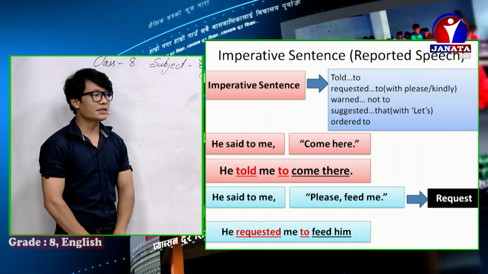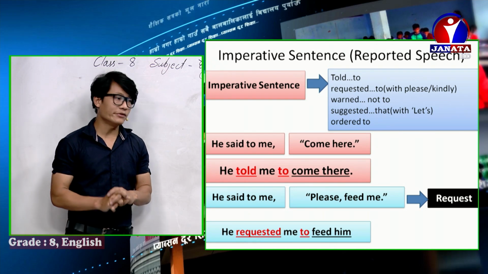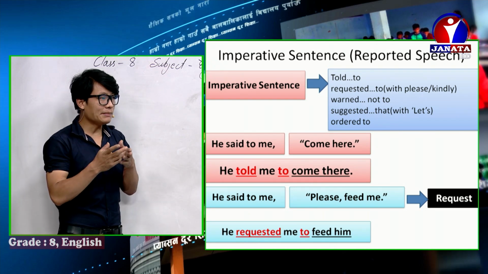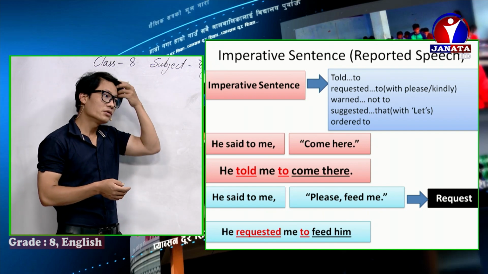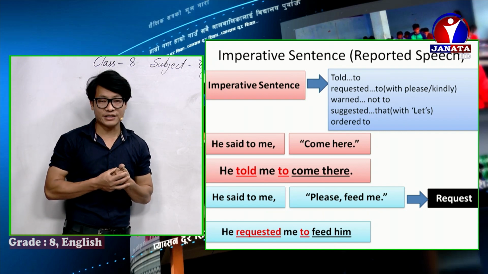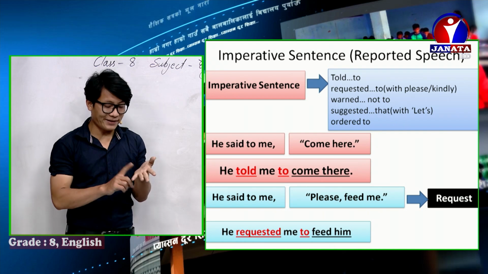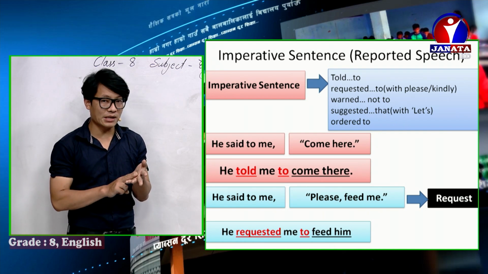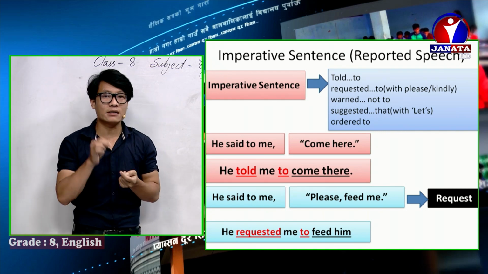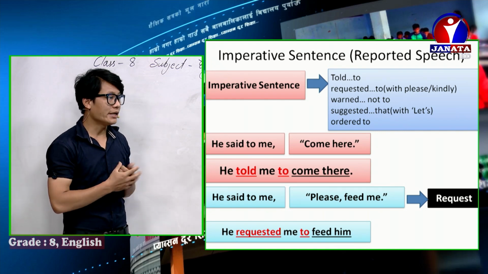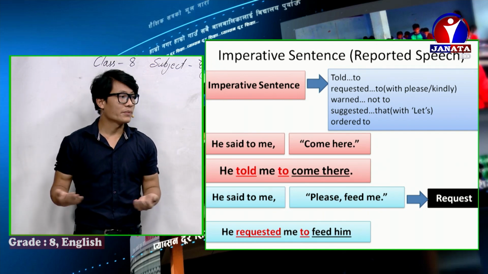He requested me to feed him. So me, feed me, means obviously that is he. So he requested me to feed him. Remember, when there's a please or kindly word, that makes a request. If that is a request, then we need to use requested to. Like he said to me, please feed me. He requested me to feed him.